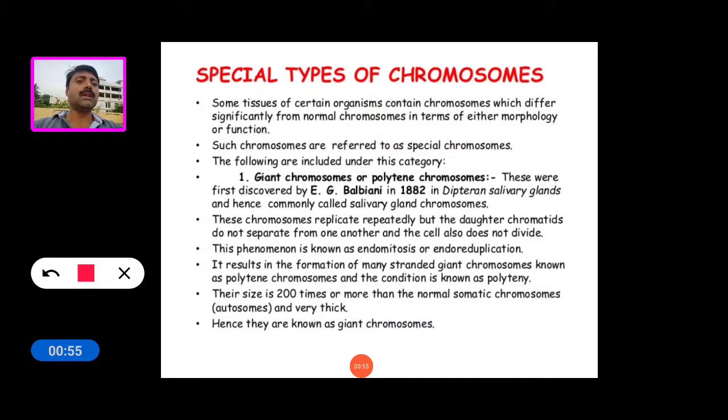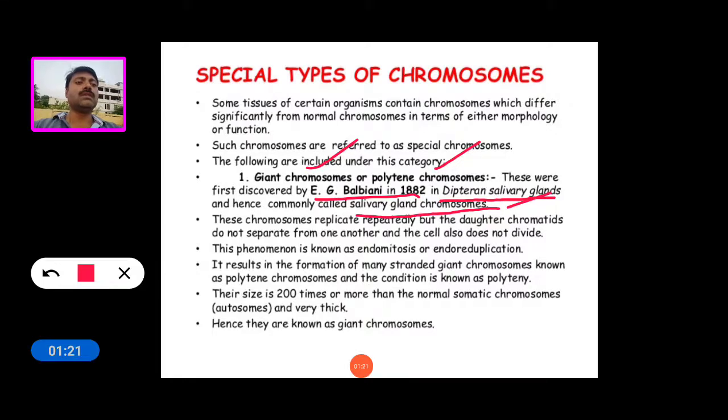They are giant chromosomes or polytene chromosomes. These were first discovered by E.G. Balbiani in 1882 in dipteran salivary glands, and hence are commonly called salivary gland chromosomes.